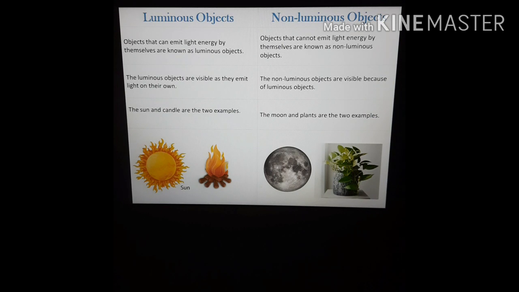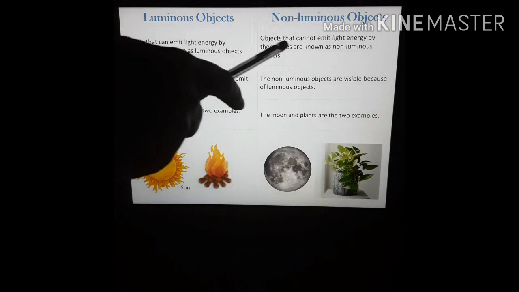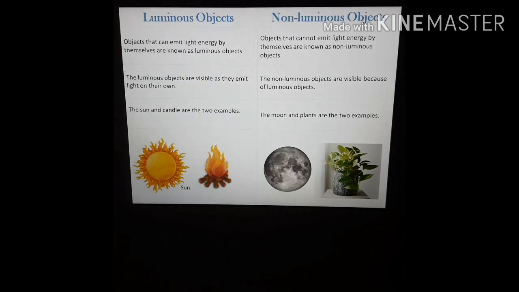These objects are called the luminous objects, while the non-luminous objects, the objects that cannot emit light energy by themselves, are known as non-luminous objects. They do not emit any light. The non-luminous objects are visible because of the luminous objects. For example, moon, plants, plastic, rubber, etc.